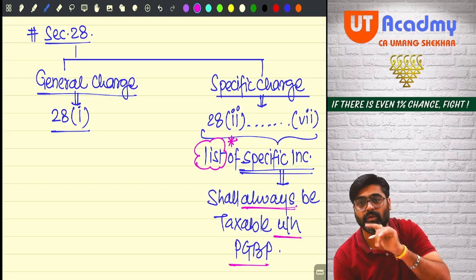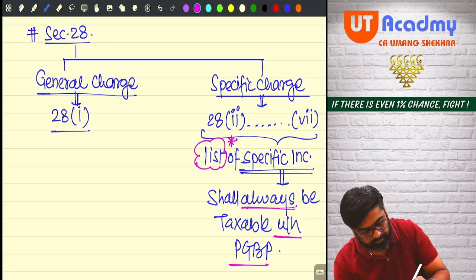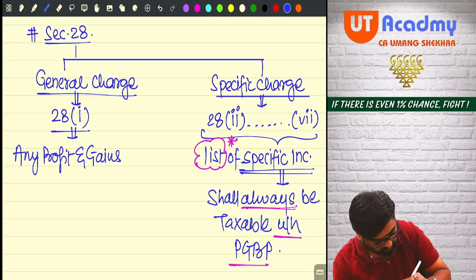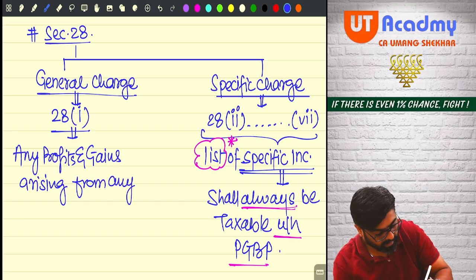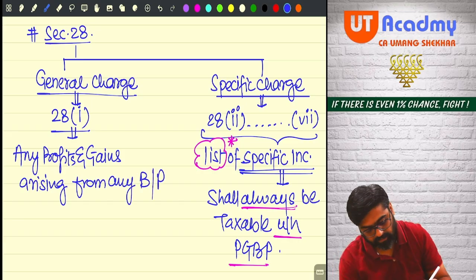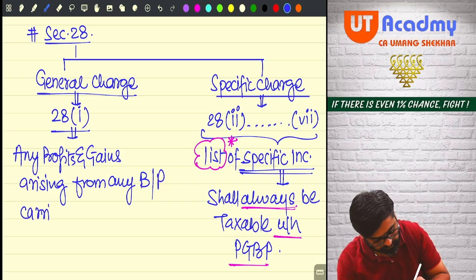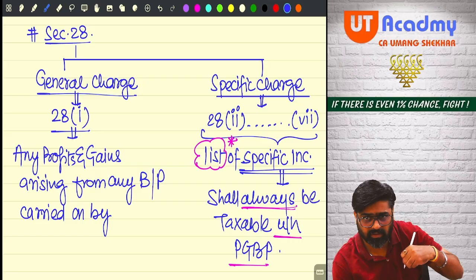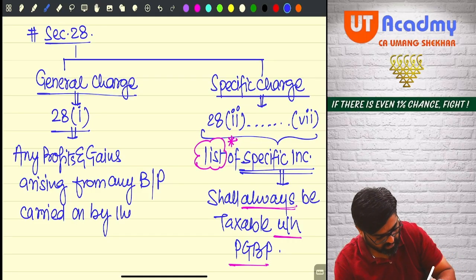Okay. Now coming to the general charge. What is generally chargeable? Any profit and gain arising from any business or profession which is carried on by the assessee.